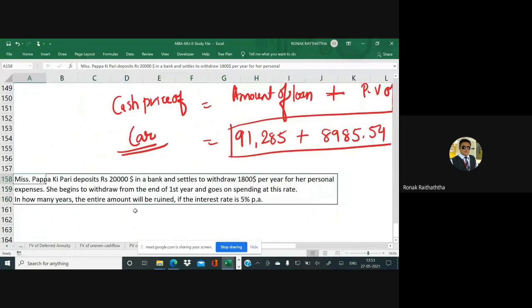So we have Miss Papa Kipari, who deposits 20,000 USD in a bank and settles to withdraw $1,800 per year for her financial expenses. She begins to withdraw from the end of the first year and goes on spending at this rate. In how many years would the entire amount be ruined if the interest rate is 5% per annum?